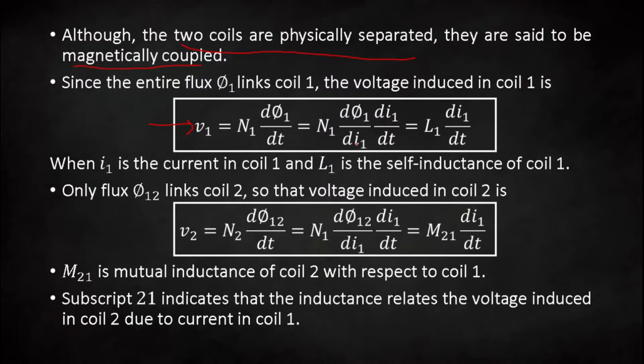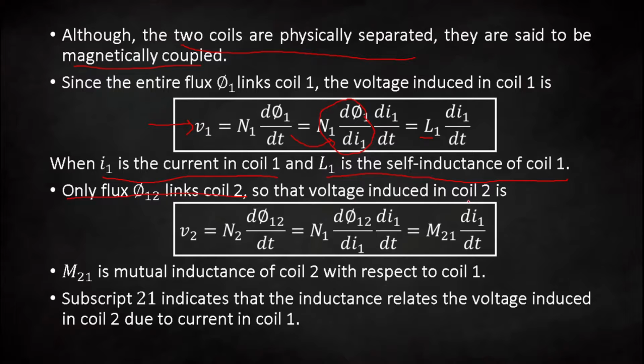The change in flux is due to the change in current. That is why we can represent this equation as d phi by di1 multiplied by di1 by dt, and this term is your self-inductance L1. So V1 equals L1 multiplied by di1 by dt, where I1 is the current in coil 1 and L1 is the self-inductance of coil 1. Now this is the total flux phi 1, but phi 12 links coil 2.